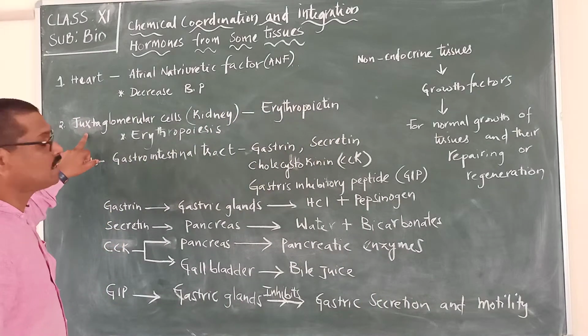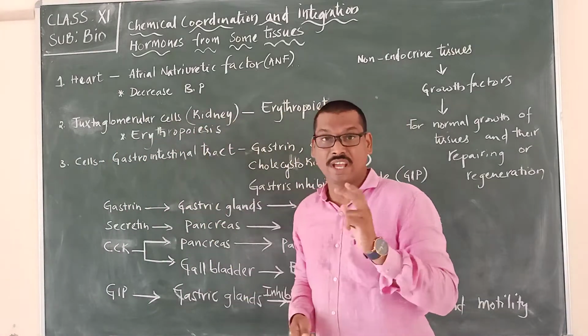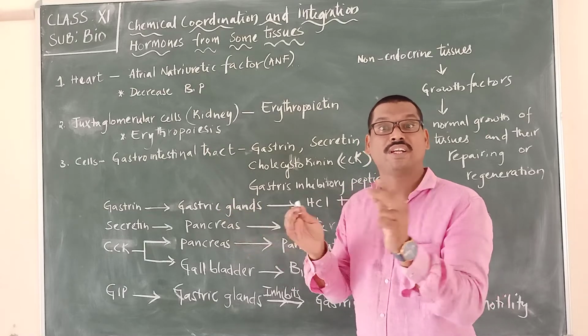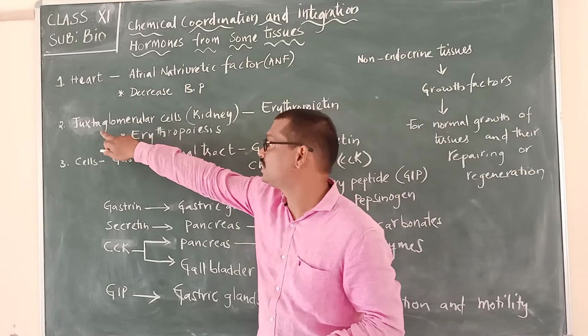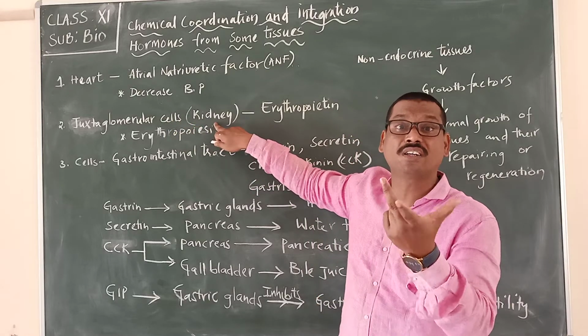The next one is the juxtaglomerular cells, which are present in the nephron in different regions. These are cells present in the organ called the kidney.